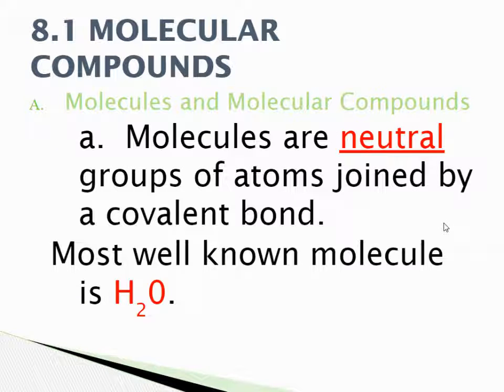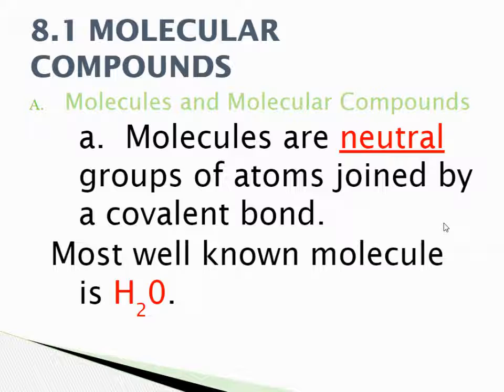Now, molecules or molecular compounds are going to be neutrally joined atoms to form covalent bonds. So H2O is a covalent bond. Think about with covalent bonds, ionic means to take away or to give. Now, if you were in kindergarten, it's not very well thought of to take something from somebody. It was nice to give, but it was not nice to take.